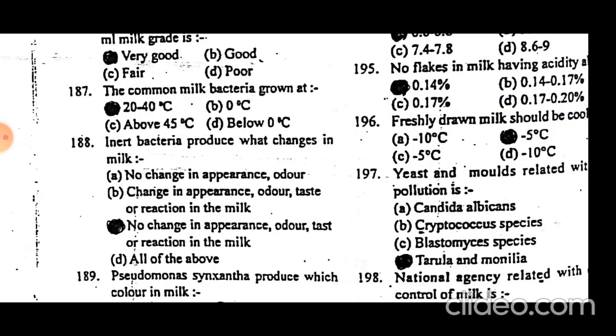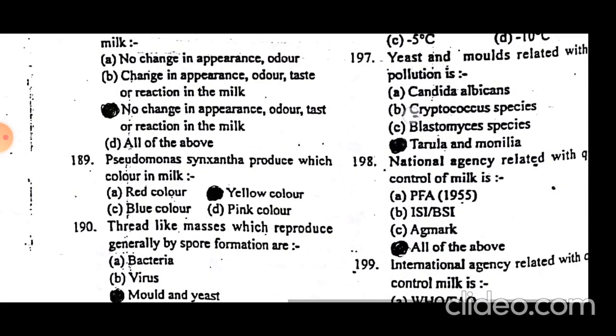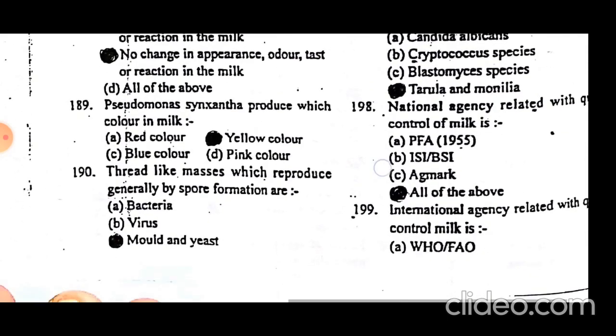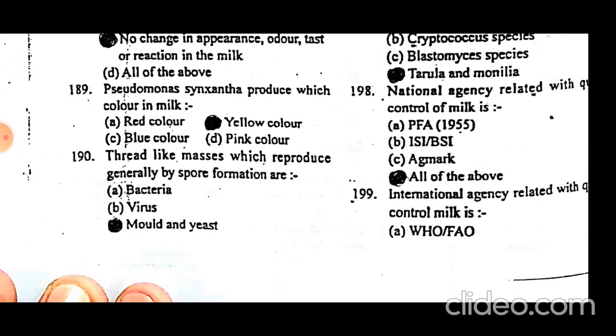Inert bacteria produce no change in appearance, odor, taste, or reaction in milk. Pseudomonas synxantha produces yellow color in milk. Mold and yeast are the thread-like masses which reproduce generally by spore formation.